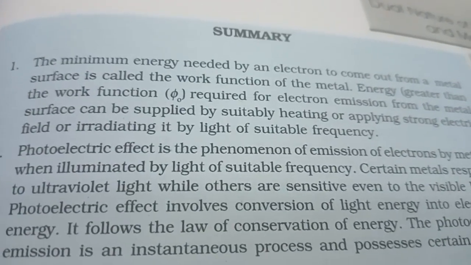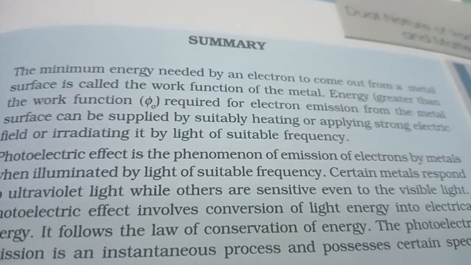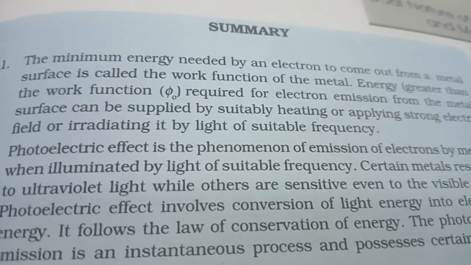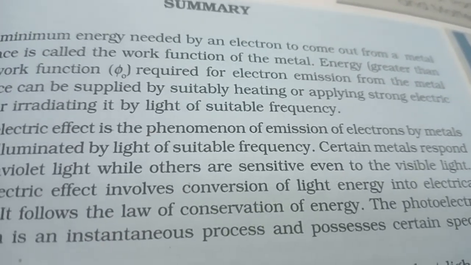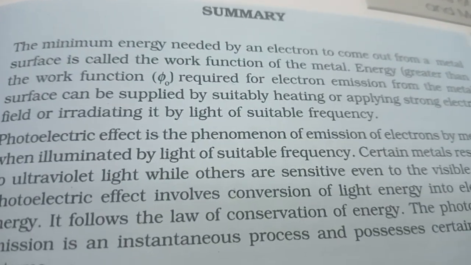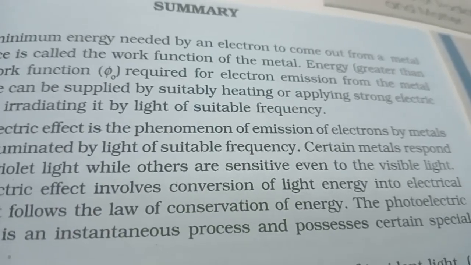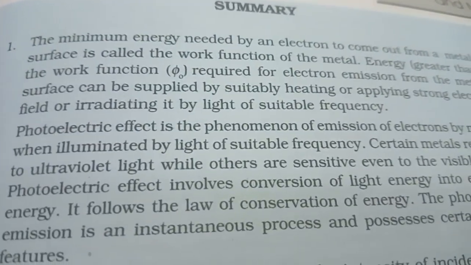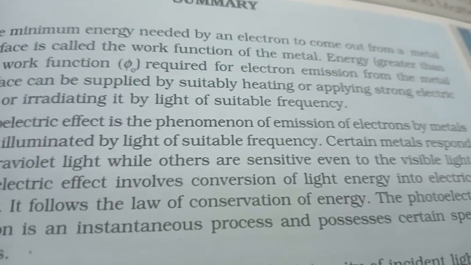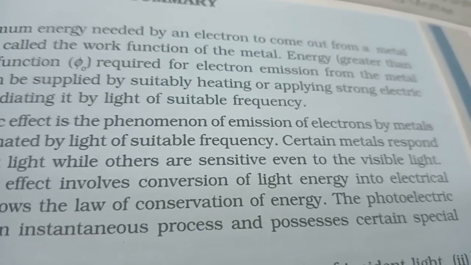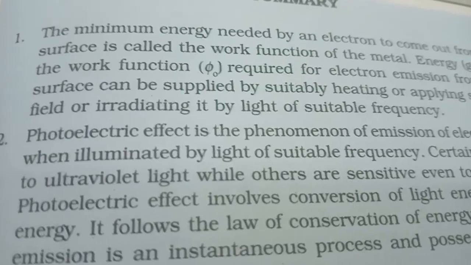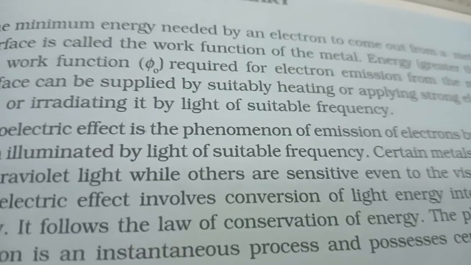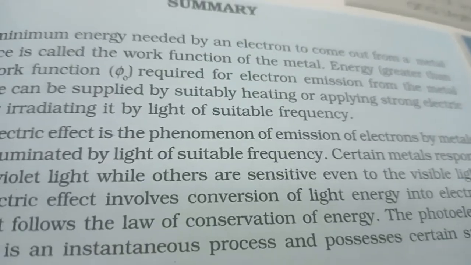The minimum energy needed by an electron to come out from a metal surface is called the work function of the metal. Energy greater than the work function phi naught required for electron emission from the metal surface can be supplied by suitably heating, or applying strong electric field, or irradiating it by light of suitable frequency.